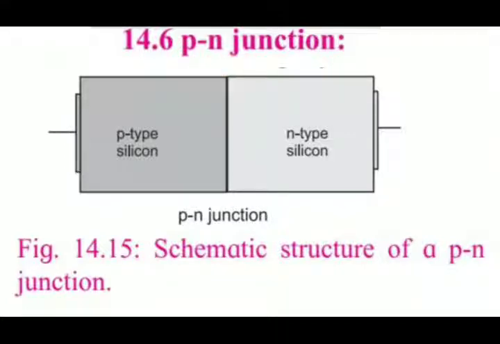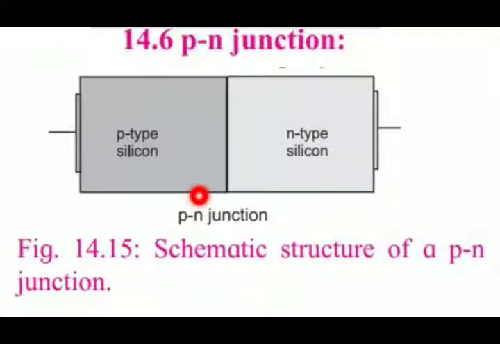When N type and P type semiconductor materials are fused together, a p-n junction is formed.